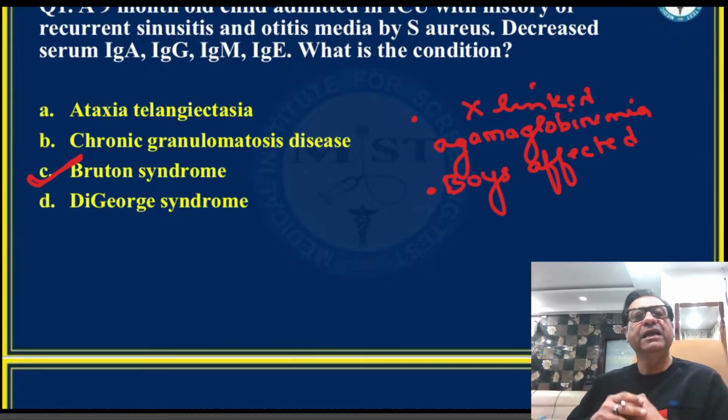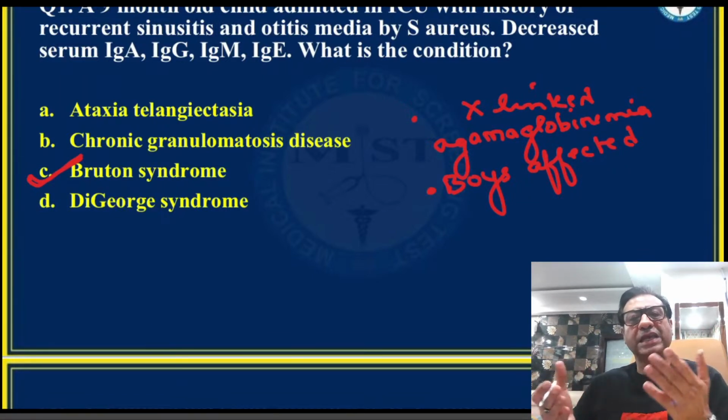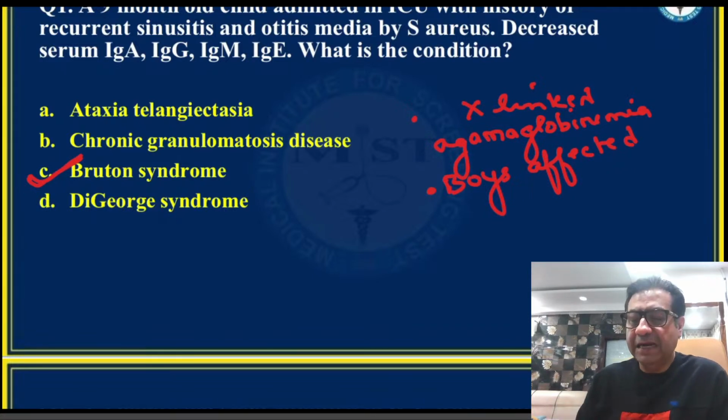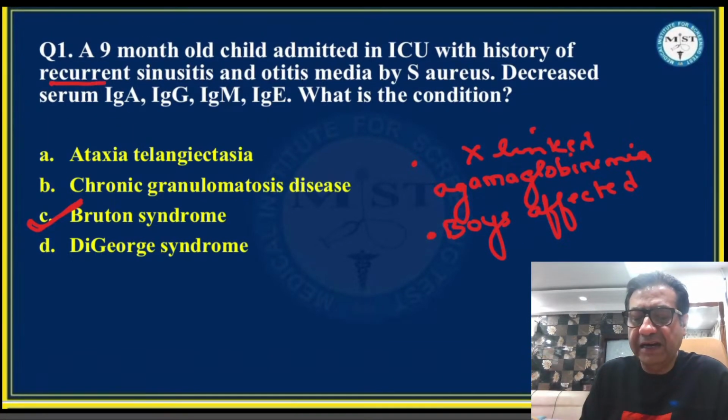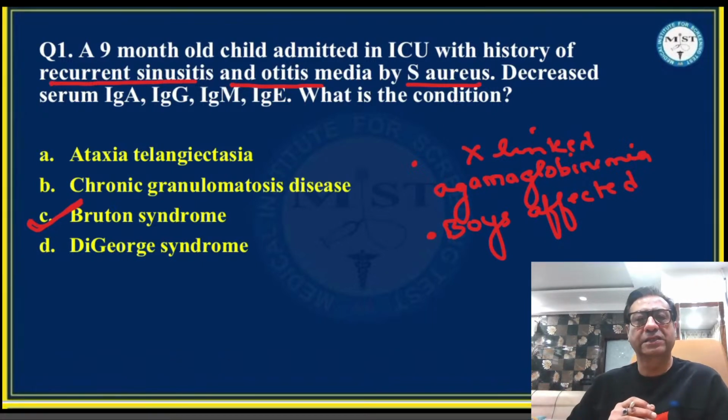And you are getting this clue where they have written decreased serum IgA, IgG, IgM. So this is a very important clue that all the immunoglobulins are low. Another clue that this is Bruton's agammaglobulinemia is that the child has been having recurrent sinusitis and otitis media caused by Staphylococcus aureus.